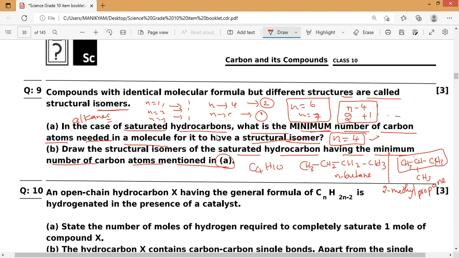So 2-methyl propane. These are the isomers of butane having n is equals to 4. So that is what it is asking.